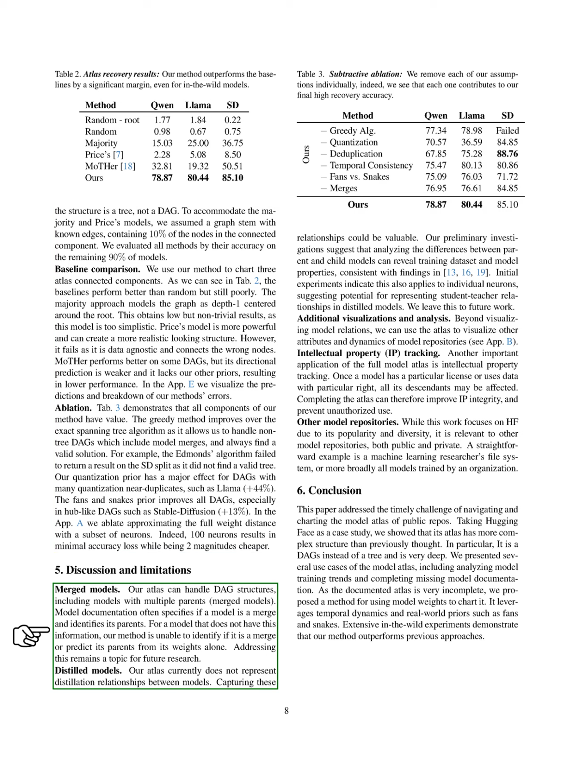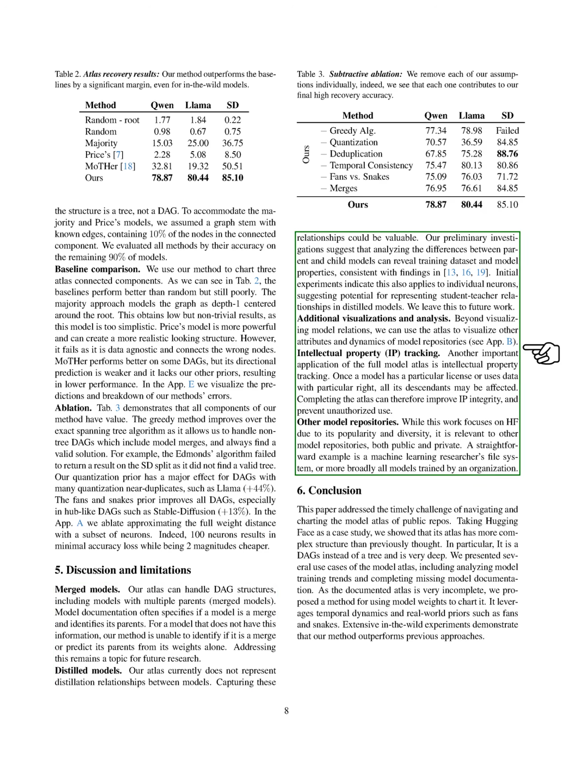Regarding limitations, our atlas can manage DAG structures, including merged models, but we cannot identify merges or predict parent models without specific documentation. This is an area for future research. Additionally, our atlas does not currently capture distillation relationships between models, which could be beneficial. Preliminary investigations suggest that analyzing differences between parent and child models may reveal insights about training datasets and model properties. We plan to explore this further in future work.